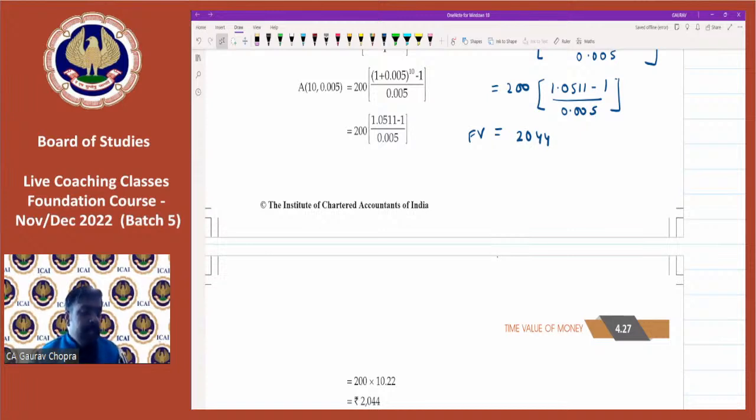Mr. Varun is saying power 120 hona chahiye. See, Varun, if the question was giving 10 years, then of course the power will be 120 months. But the question is already giving you the time in months. So there is no need of conversion. All right.